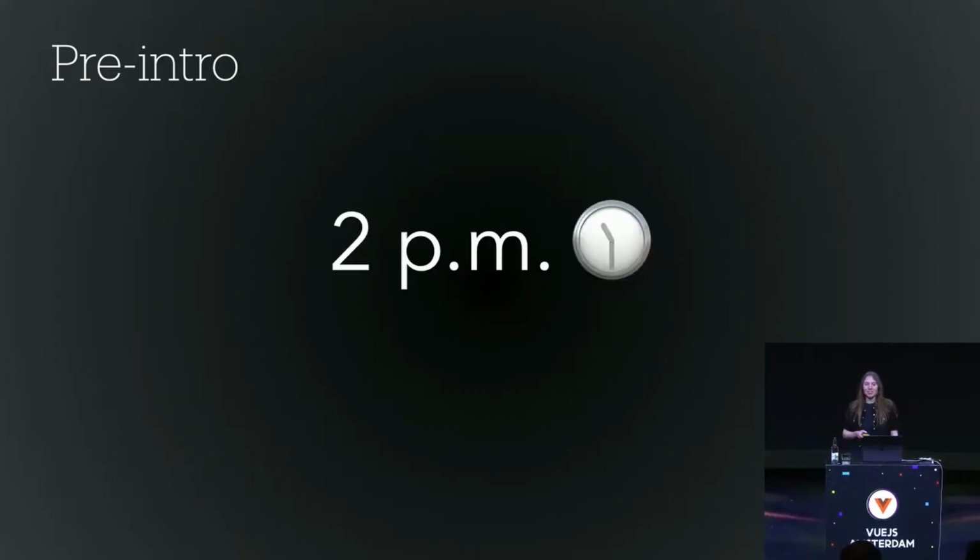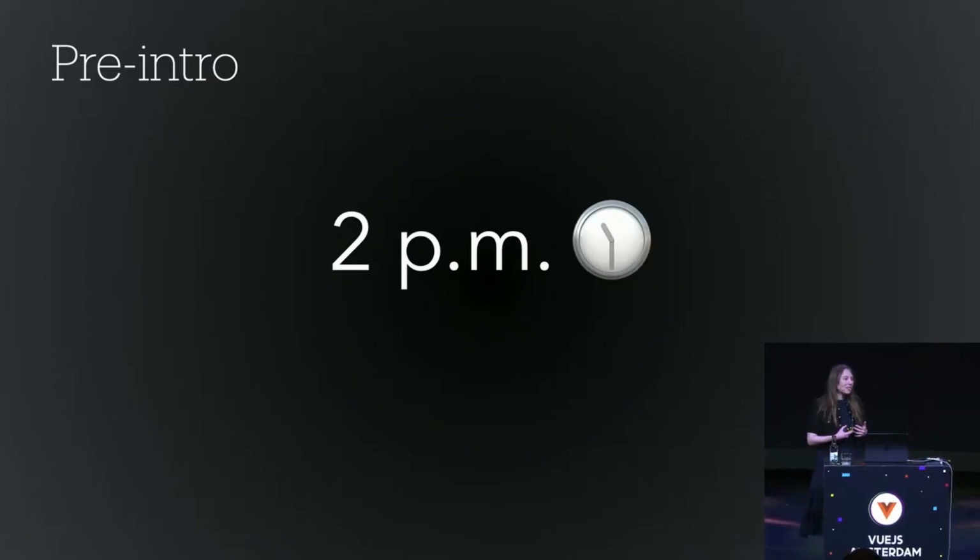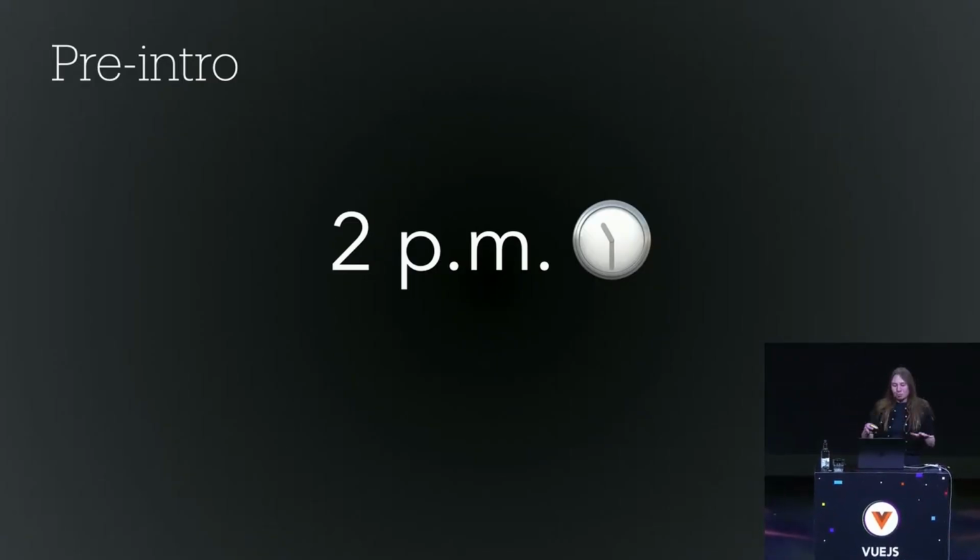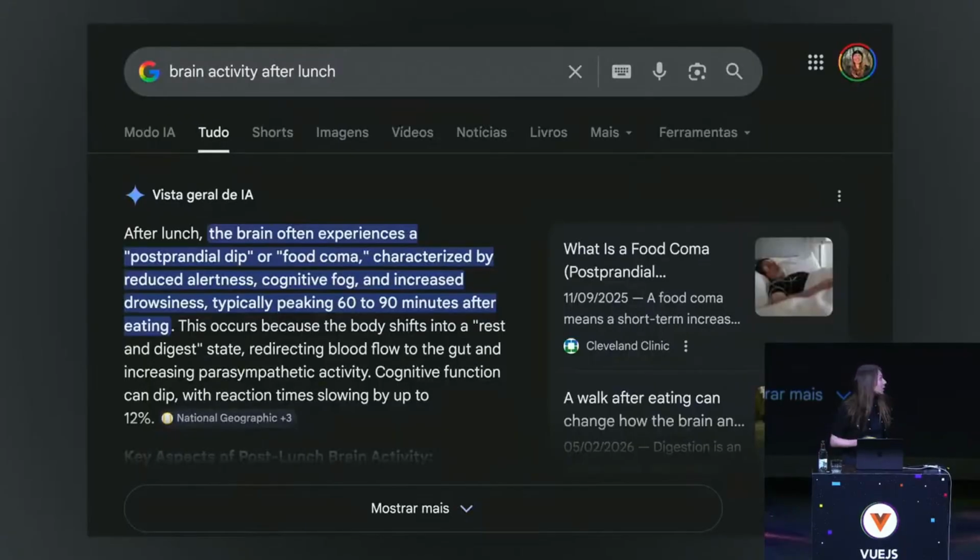Right now, it's 2 p.m., which means we are right after lunch, and we are starting to be in these phases of the day where we are all like, oh, starting the digestion process, right? So when I saw the schedule, when I saw that my talk was planned for that moment in the day, I was a bit anxious, and so I started doing some research. I Googled it. Yeah, I still use Google.